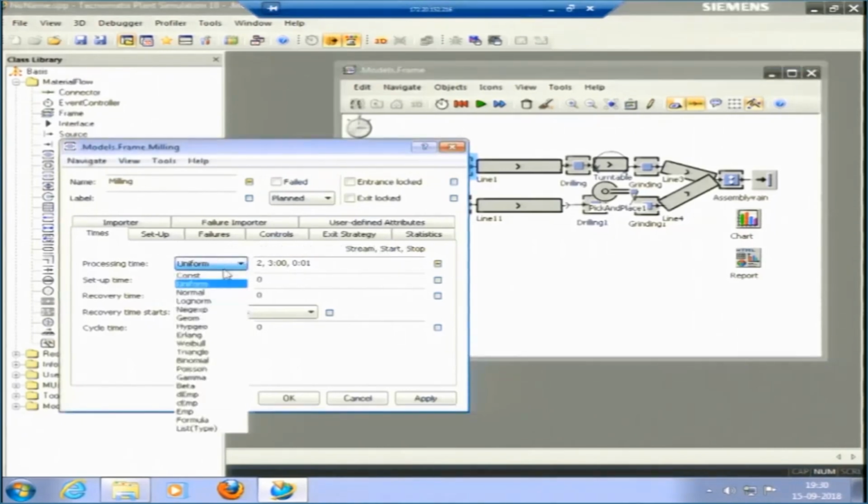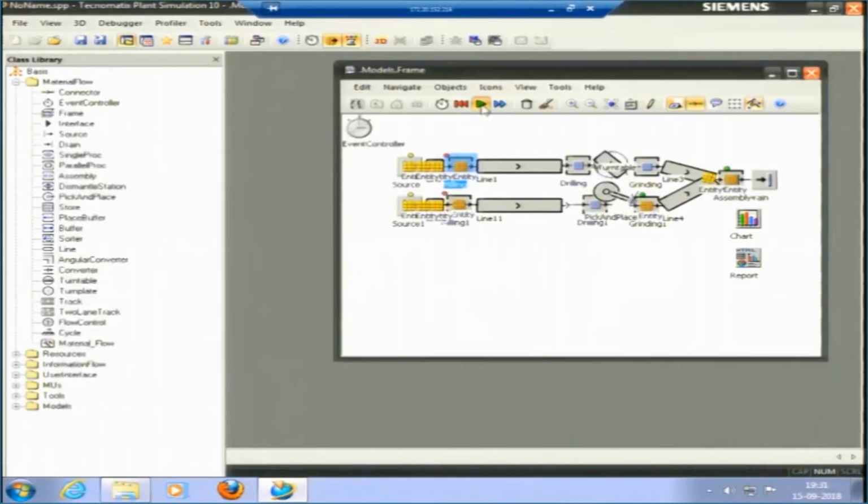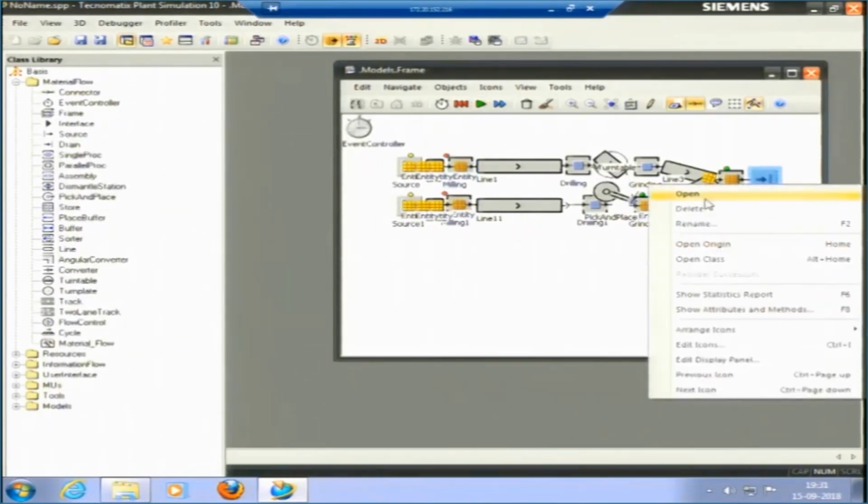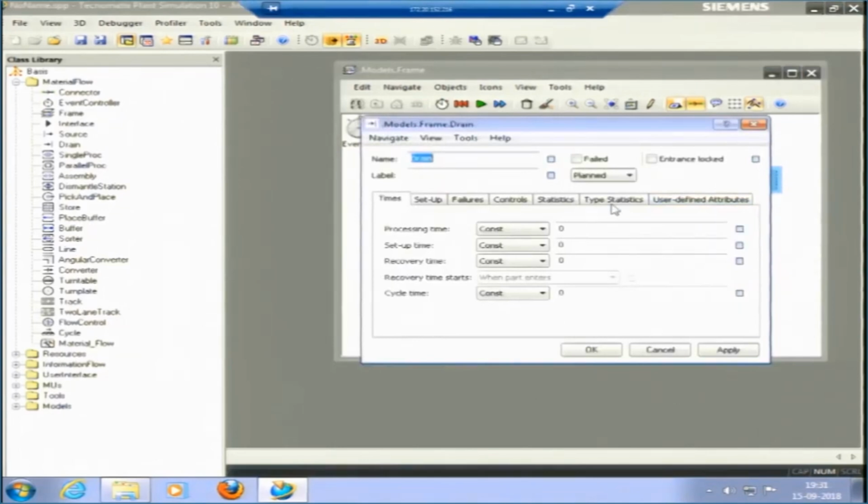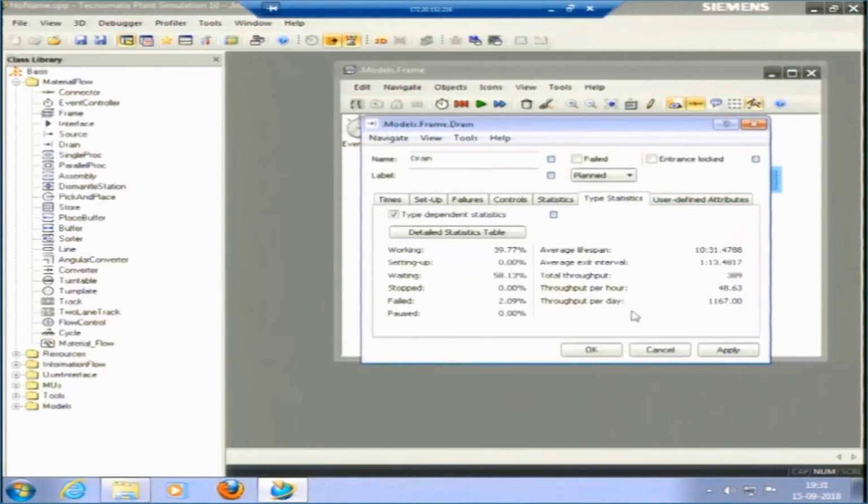So, let me pick just constant time here, and just to make you understand properly, it was 1 minute I will apply. Let me run it for an 8-hour day and see the throughput. Throughput per day is 1167, per hour is 48, and the total throughput is 389 for an 8-hour day.